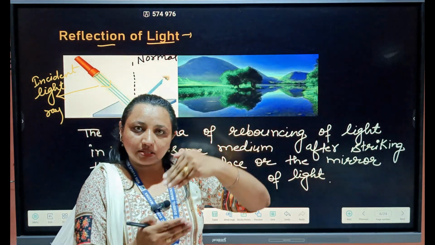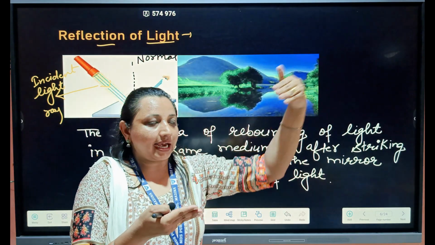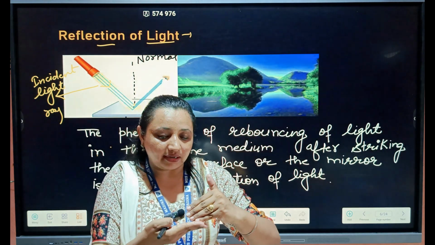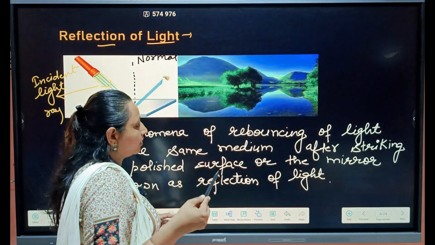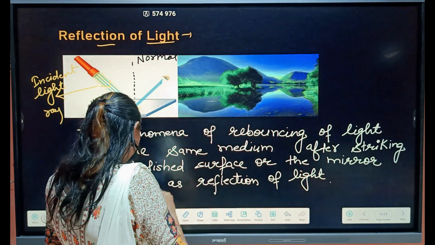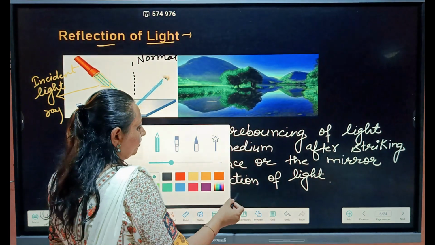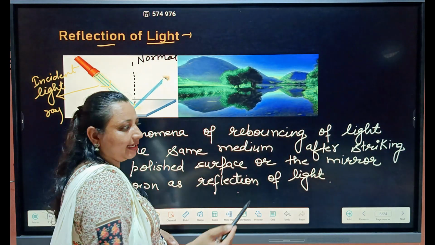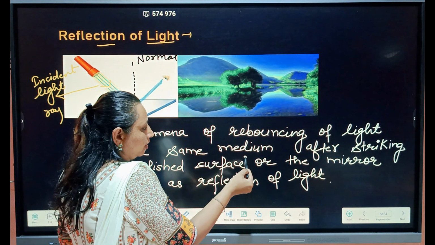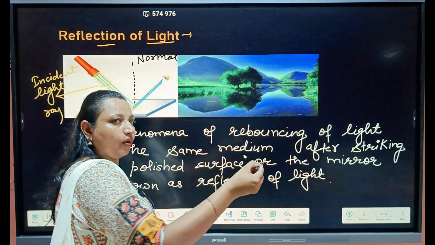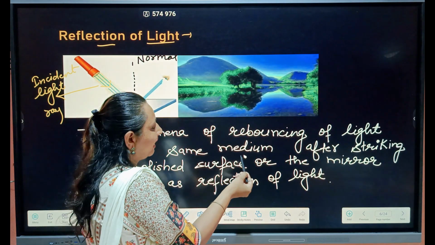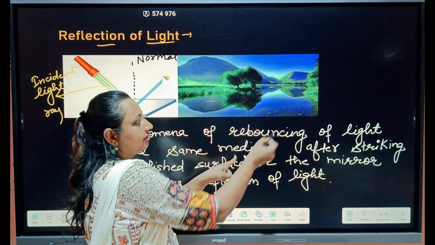The light which comes and strikes the mirror is known as the incident light ray. Suppose the light comes from the source and strikes here. At this point, the imaginary line perpendicular, at 90 degrees, is known as the normal. And after striking this mirror, it changes its direction.